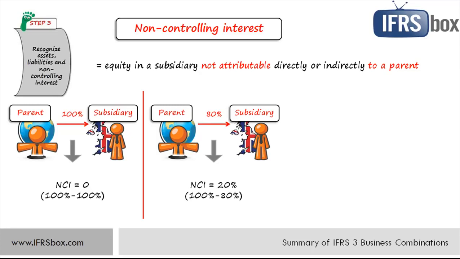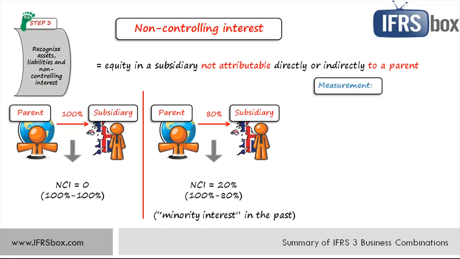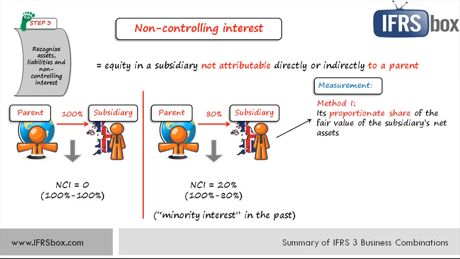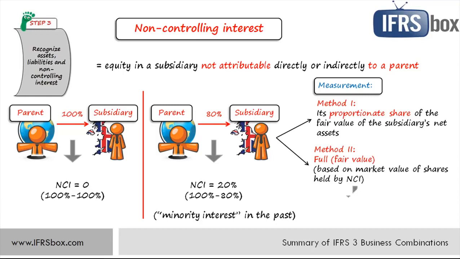A few years ago, it was called minority interest. There are two options or methods permitted by IFRS 3 to measure non-controlling interest. Method number 1, we can opt to measure non-controlling interest at the proportionate share of non-controlling interest in the fair value of the subsidiary's net assets. Or alternatively, we can measure it at its full or fair value, usually based on the market value of the shares held by the non-controlling interest. Method 2 affects goodwill, by the way, because under the fair value method, you're showing that non-controlling interest owns a part of that goodwill too.